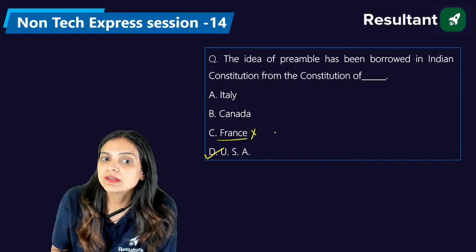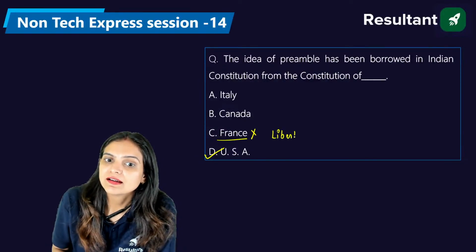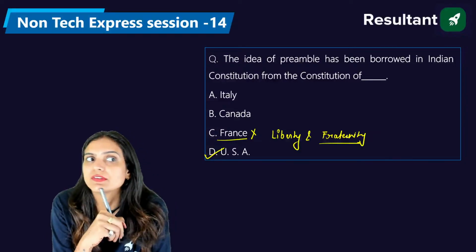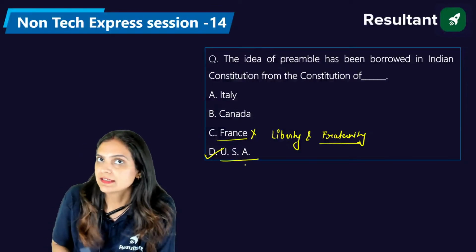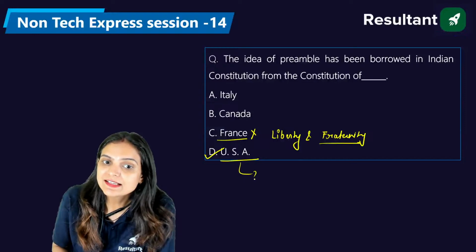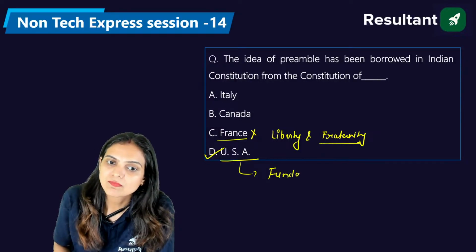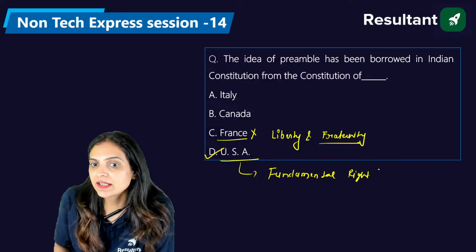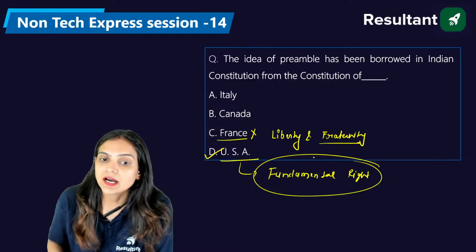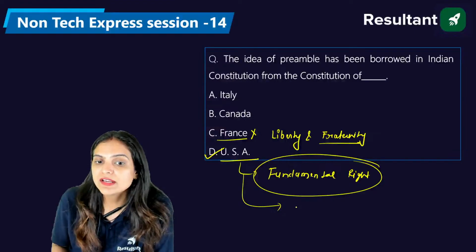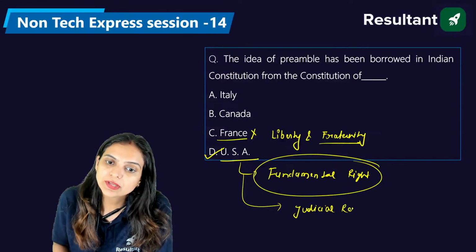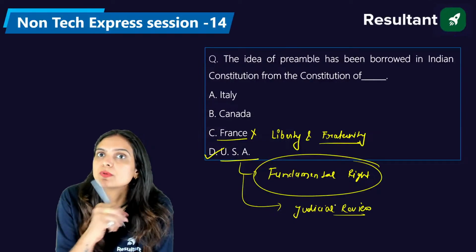The idea of liberty and fraternity, this we had taken from the constitution of France, right? So the right answer is USA. When we talk about the fundamental rights as well, this we also had taken from the constitution of USA. Apart from the fundamental rights, we have the feature of judicial review. This we also took from the constitution of the USA, right?